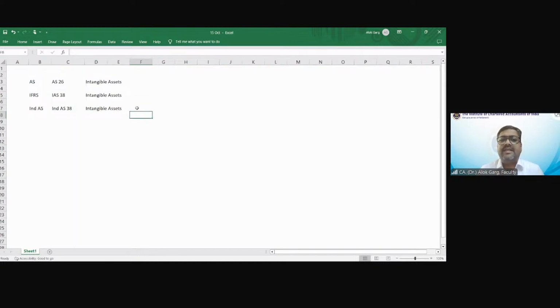Friends, these are the three standards in accounting standards, IFRS and Ind AS. If I talk about the difference between IFRS and Ind AS in terms of intangible assets, there is no major difference. But between accounting standards and Ind AS, there are a lot of differences. Okay. So now let's begin the journey of Ind AS 38 Intangible Assets. Let's delve into this standard and understand it in detail.